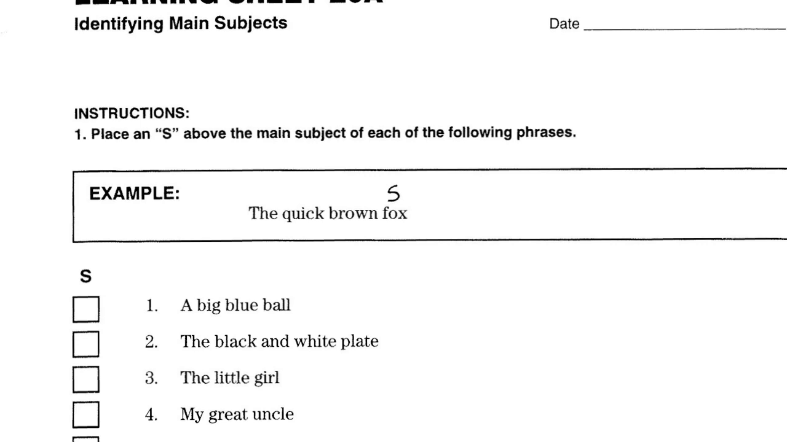So look at number 1, a big blue ball. What is my subject? My subject is ball. So I'm going to put an S above ball. Number 2, the black and white plate. I'm going to put an S above plate. Number 3, the little girl. My subject is girl. It's the who or what it's talking about.